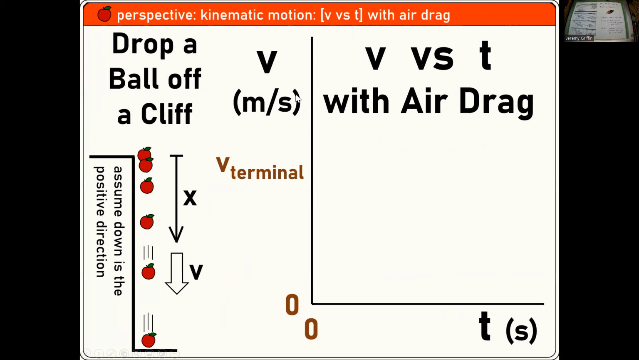Let's just do one graph of this. Let's do V versus T, and let's consider air drag. Air drag is significant. Let's say it reaches terminal velocity before it hits the ground. What is that graph going to look like? You guys know what a regular V versus T graph looks like in a vacuum, right? How can you modify that to now include air drag?